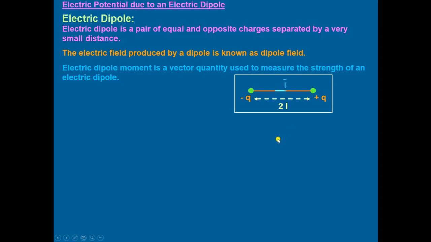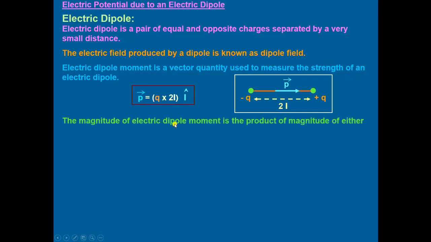And then we come to the term dipole moment. Electric dipole moment is a vector quantity used to measure the strength of an electric dipole, and is given by the vector P. P represents the dipole moment, and its magnitude is the product of the magnitude of either charge and the distance between the two charges.